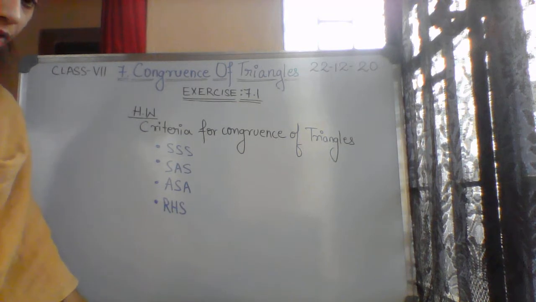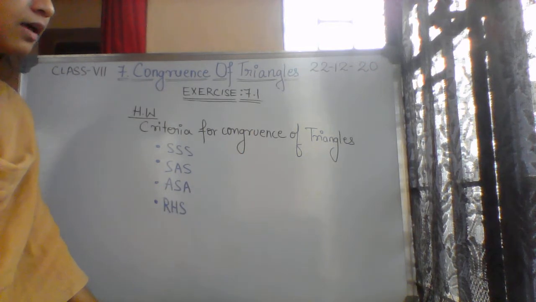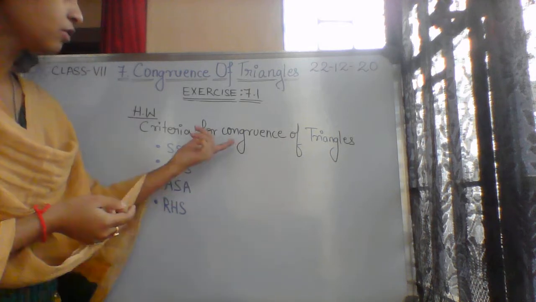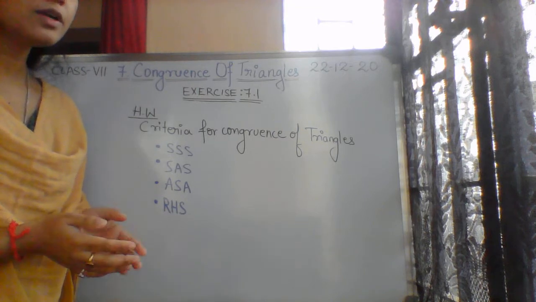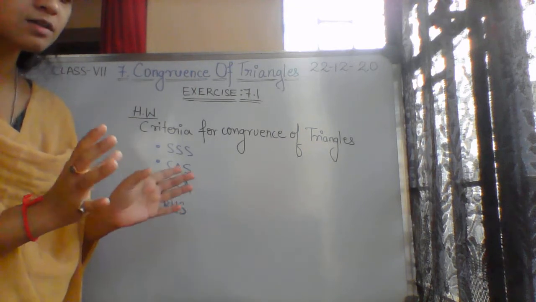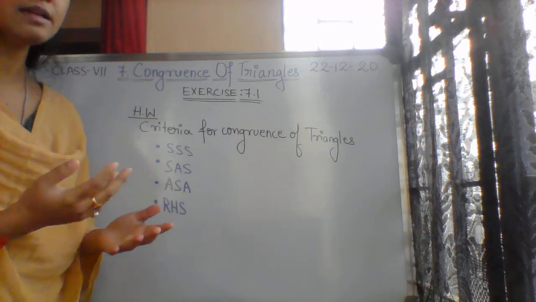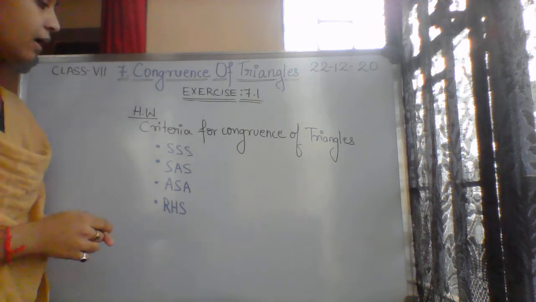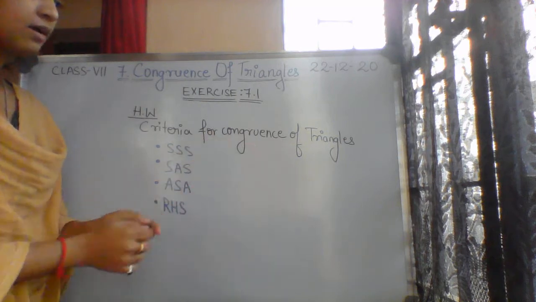Just now we have talked about congruency of triangles. When you solve questions on this criteria of congruency, you will get different types of triangles. Two triangles they will give, and their values of angles or sides they will give.